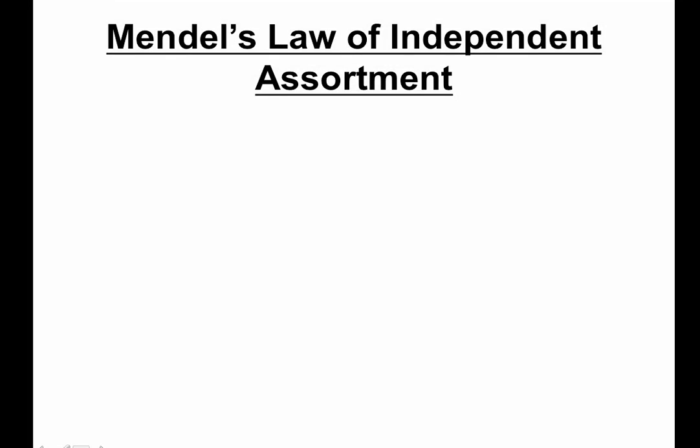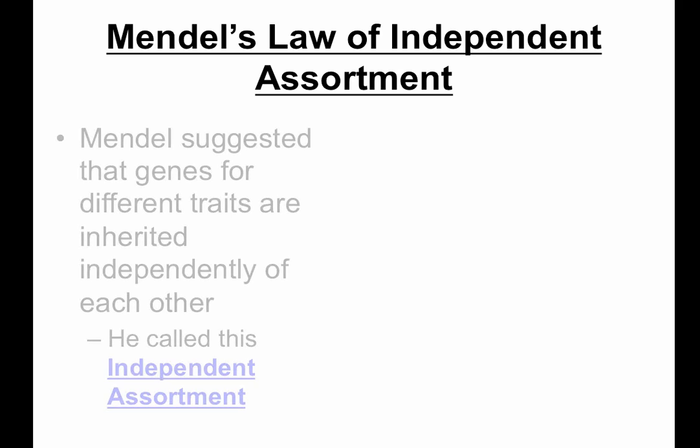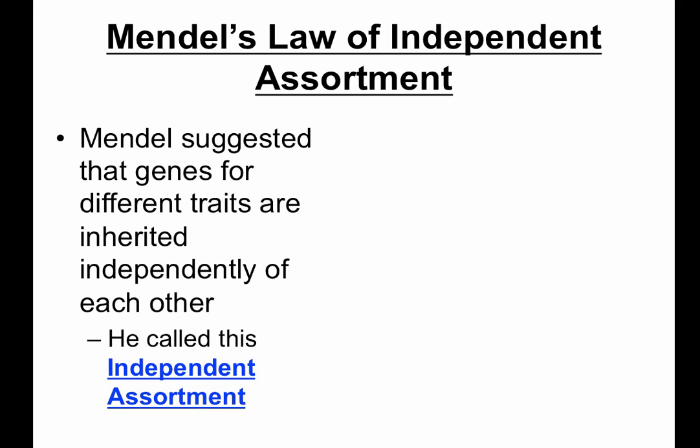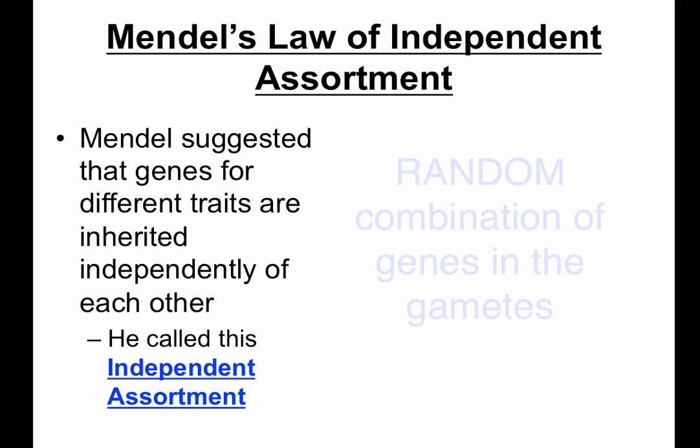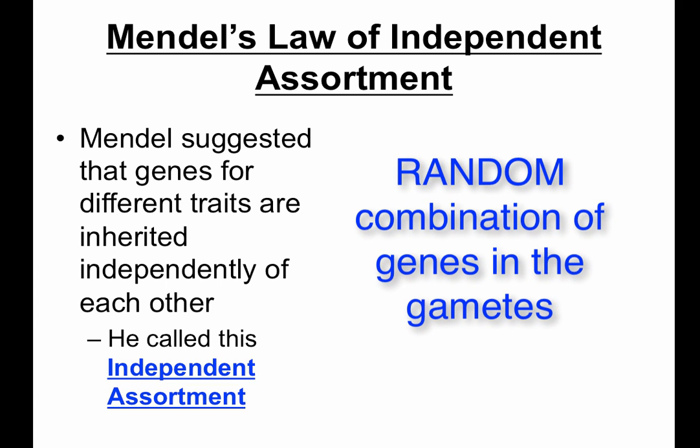The second law Mendel coined is called the law of independent assortment. Mendel suggested that genes for different traits are inherited separately or independently of each other. He called this independent assortment. Here's what this means. Because chromosomes separate from each other during meiosis, the genes that end up in each gamete at the end are random, and therefore so are the combinations of traits.